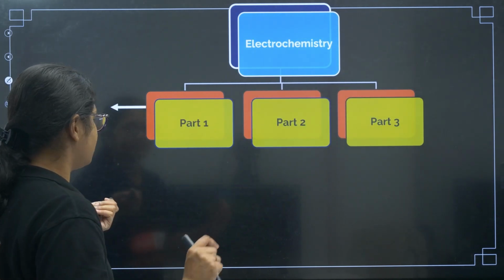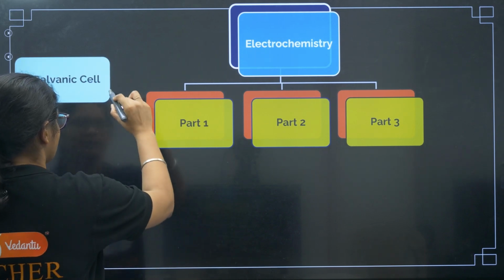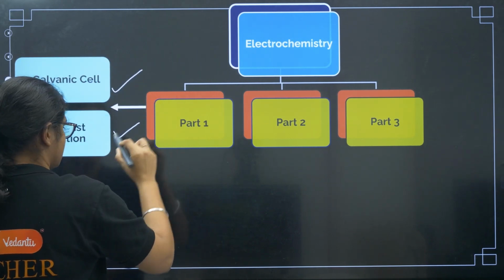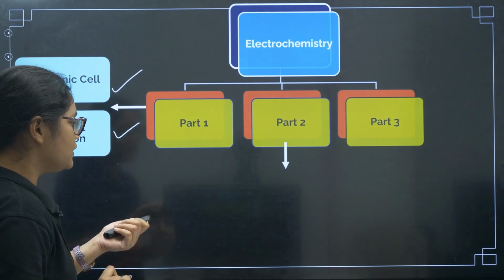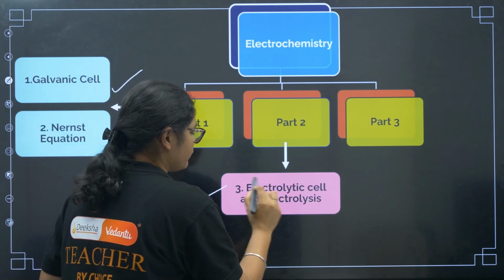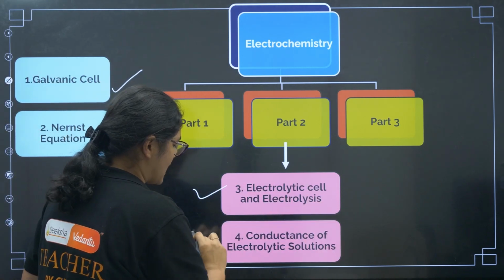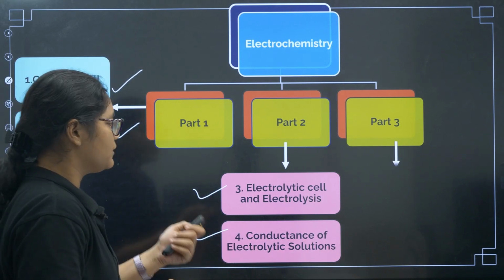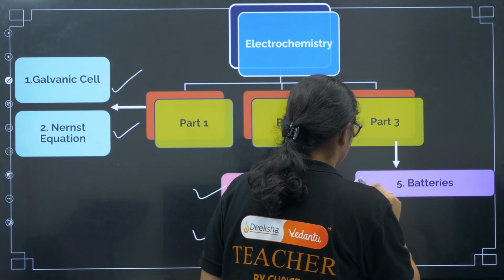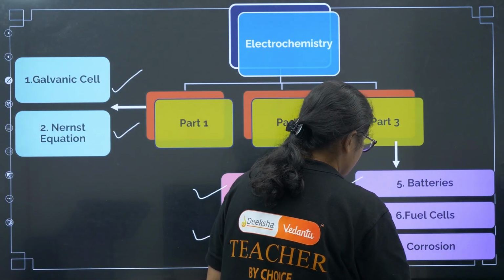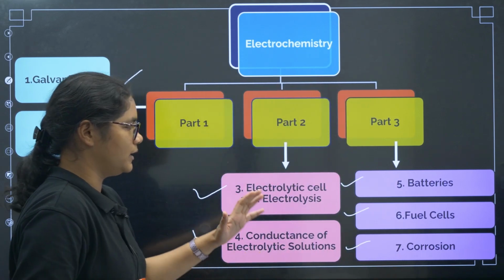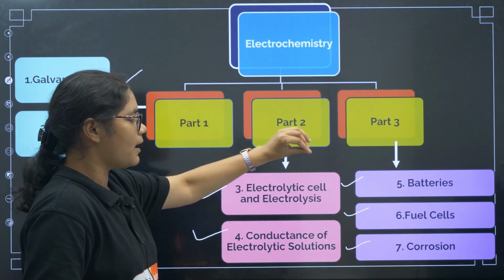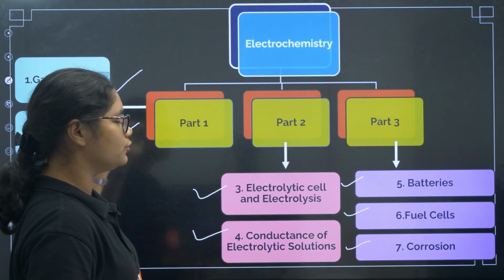In the first part, that is today's video, we are going to cover galvanic cell and Nernst equation. In part 2, we'll be doing electrolytic cell and electrolysis, and conductance of electrolytic solutions. Then coming to part 3, we have batteries, fuel cells, and corrosion. So in part 3 we have 3 topics, part 2 has 2 topics, and part 1 has 2 topics.